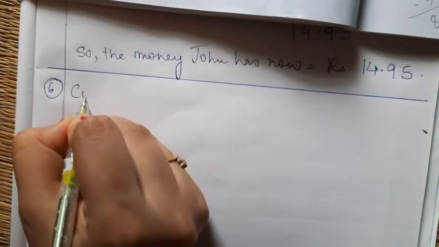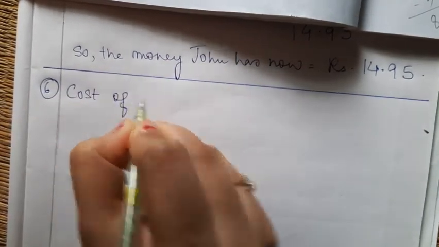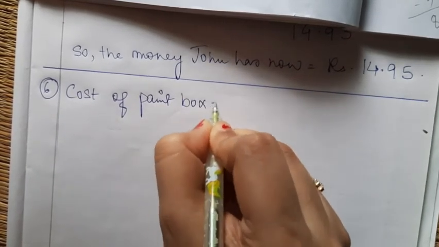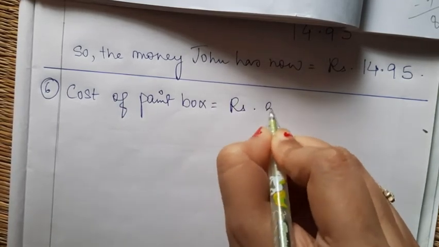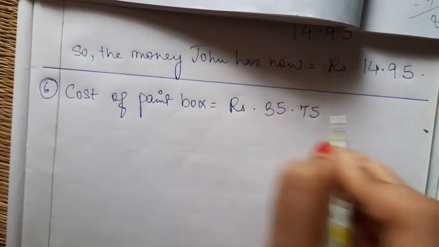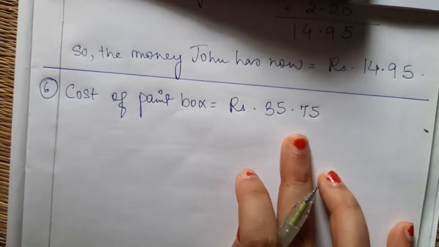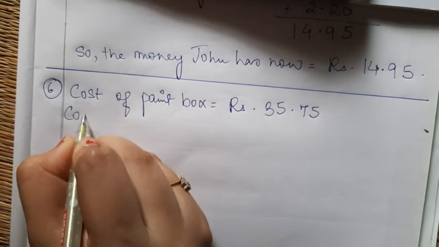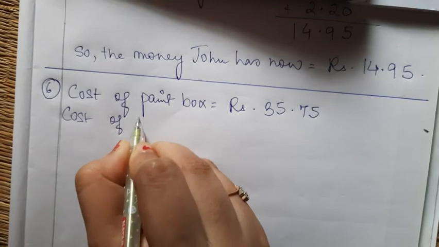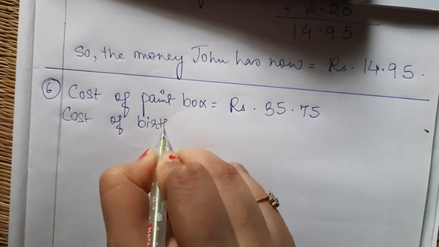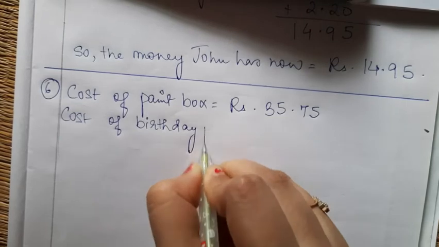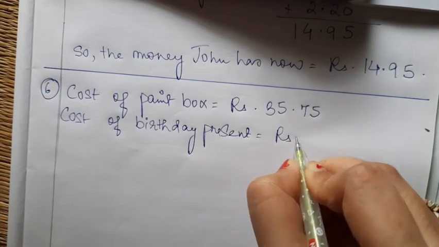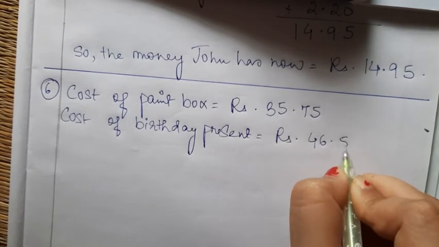Cost of paint box is equal to rupees 35.75. 35.75 is the cost of the paint box. Cost of birthday present is equal to rupees 46.50.